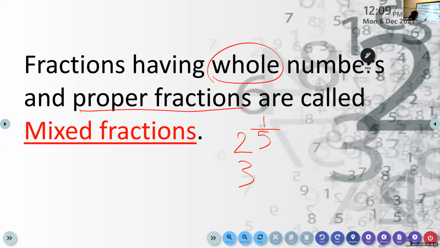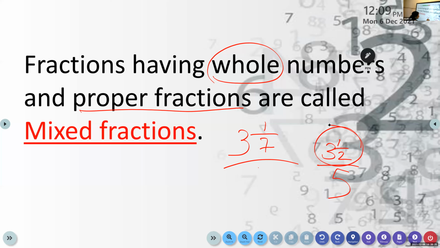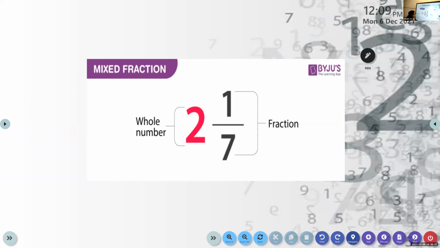So if I write 2 and 1 by 5, that is a mixed fraction. If I write 3 as a whole number and take 1 by 7, it is 3 and 1 by 7. See children, you used to get 3.5 marks out of 5, 3 and another half.